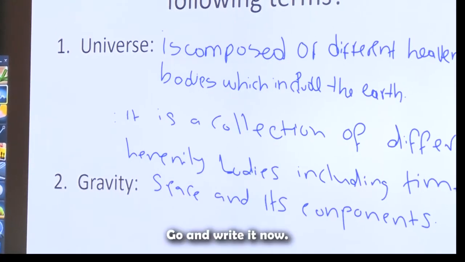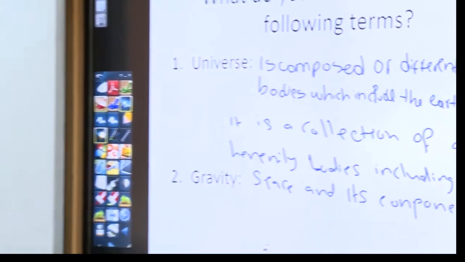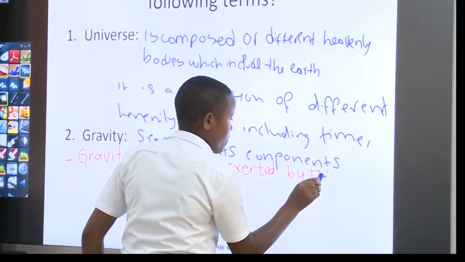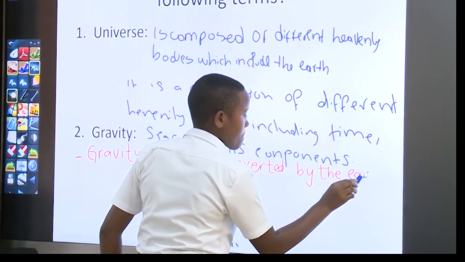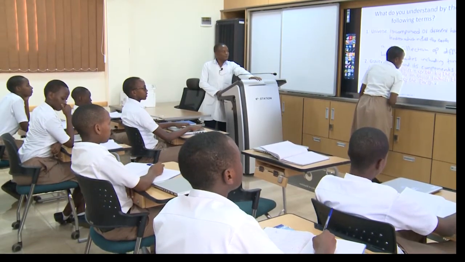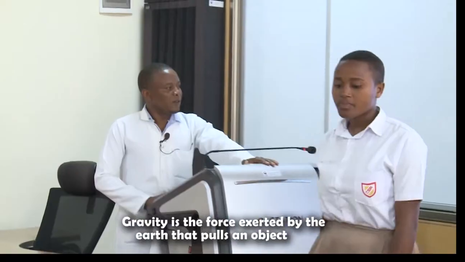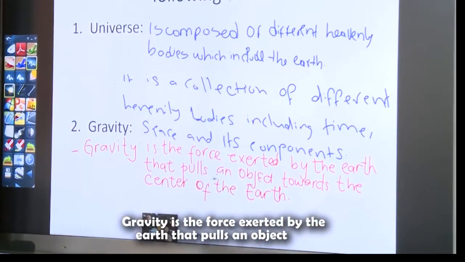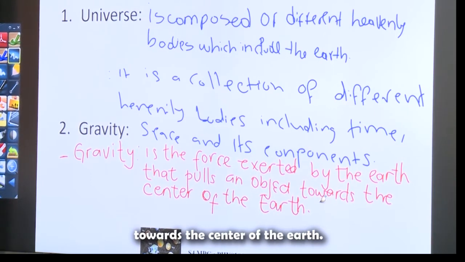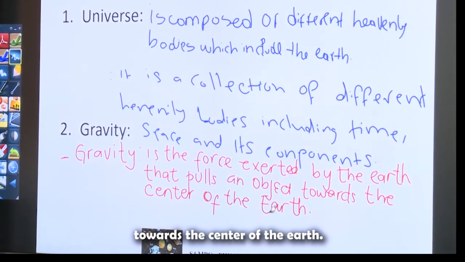Go and write it now. Gravity is the force exerted by the Earth that pulls an object toward the center of the Earth.